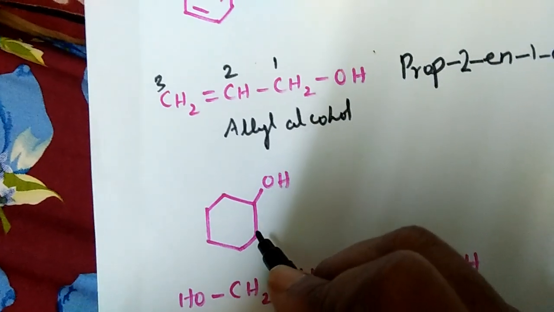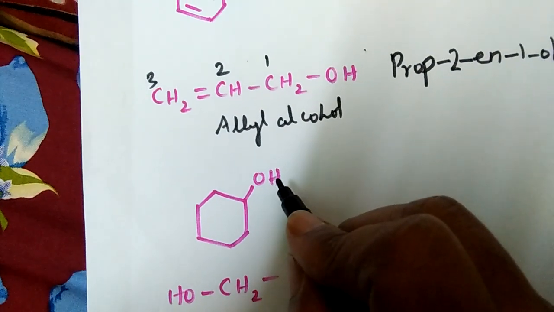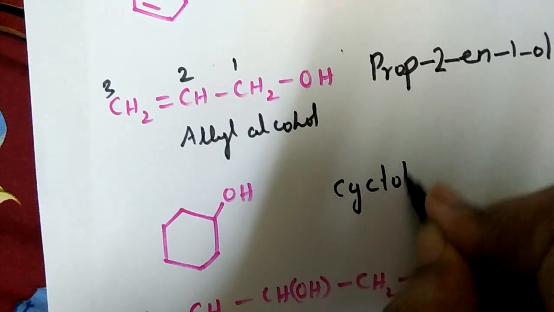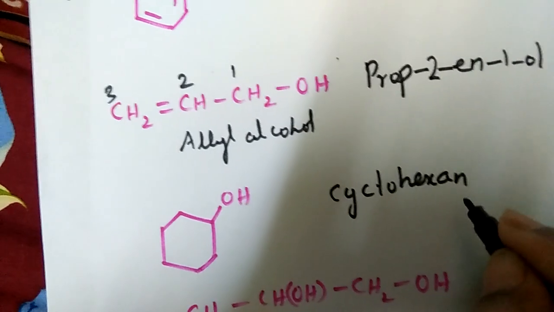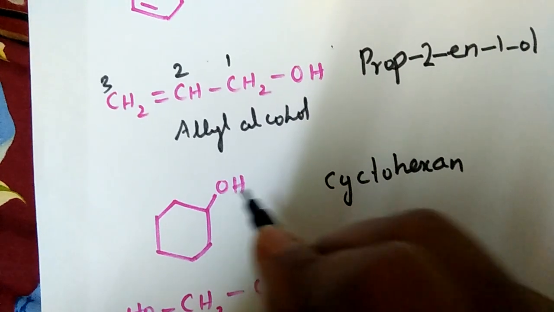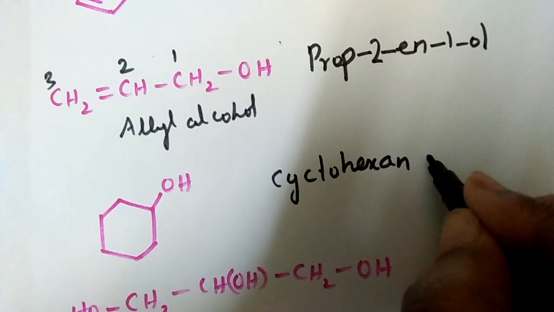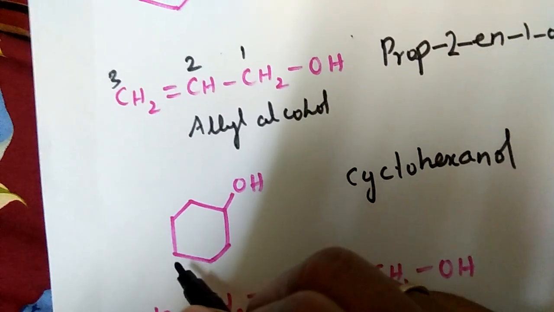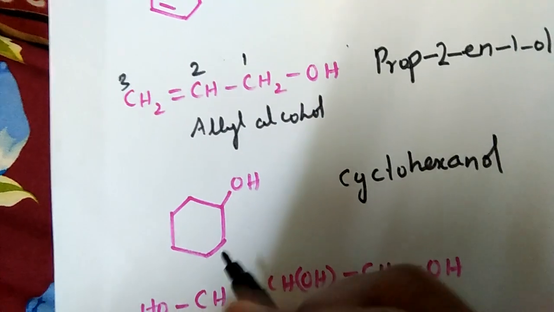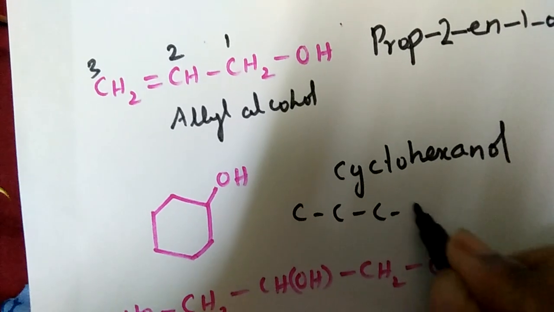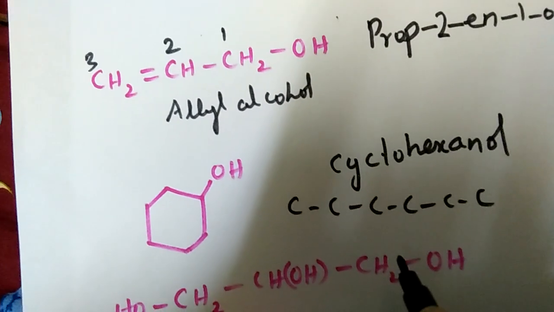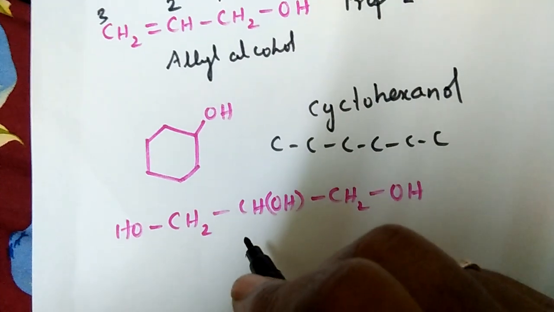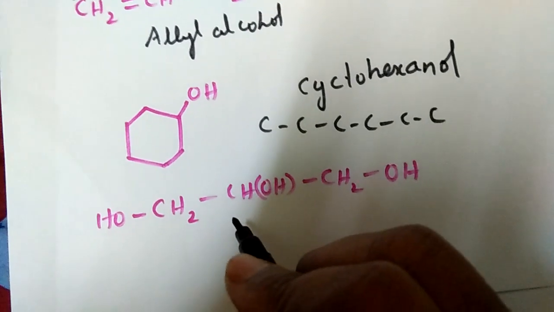And here, this is cyclohexane, and to that an OH group is attached. So the root word is cyclohexane. Okay, and OH is attached. Hexane, E is cancelled, OL is added. So cyclohexanol. So 1, 2, 3, 4, 5, 6 carbon atoms are present. See, the carbon atoms can be present linearly, it is hexane. When it is in the form of a ring, it is cyclohexane.